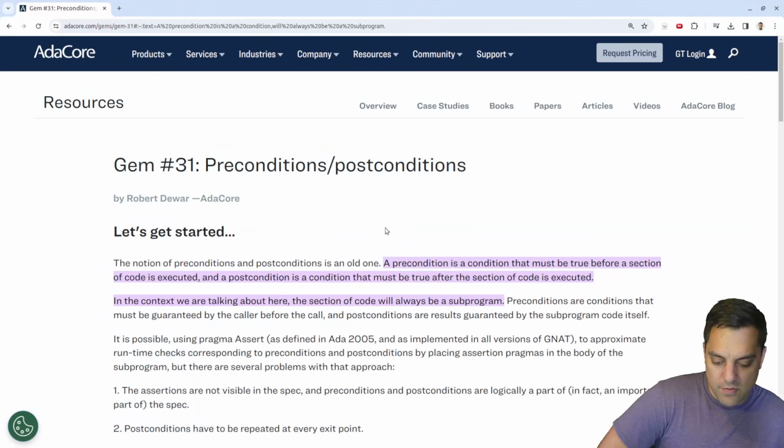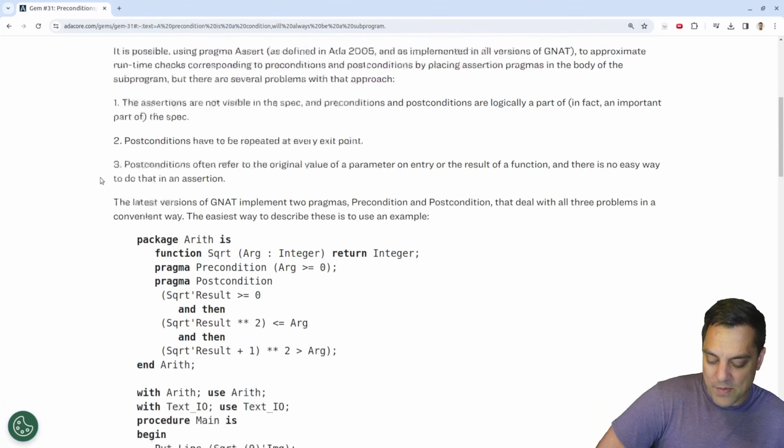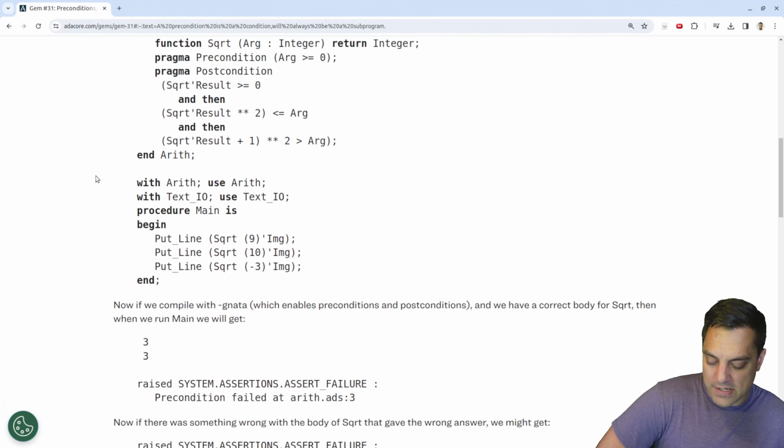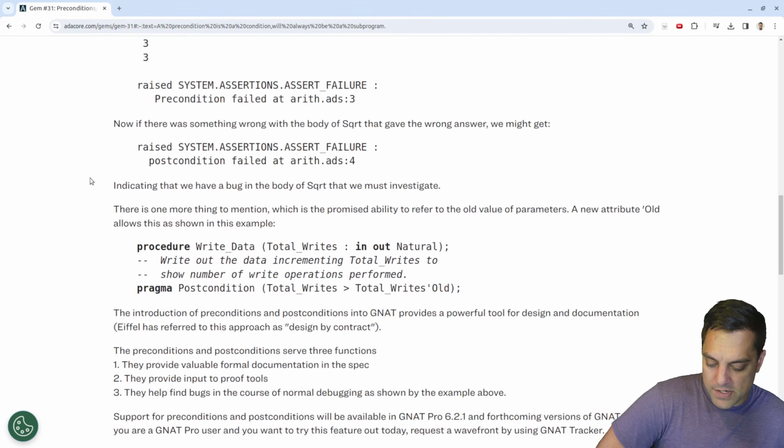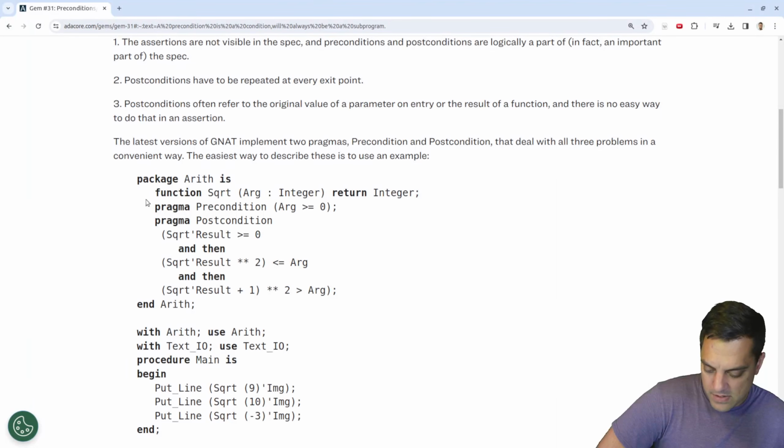This might have been the way to start here. Ada gems. Let's actually look at that. Maybe we'll extend this tutorial just a little bit. I want to find a pre and a post condition here. Let's see. So how do we write this? Just with a pragma. Okay, interesting. Precondition, argument must be greater than or equal to 0. Post condition, and then. Okay, so these can get quite detailed here.